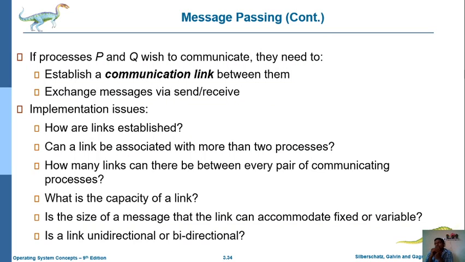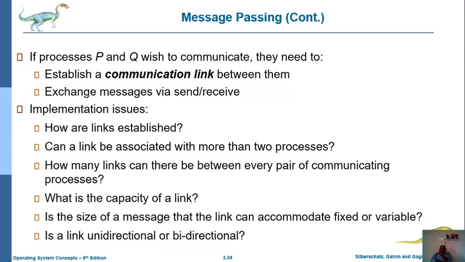In this process, there are several issues while implementing message passing, namely how such links can be established. That is the major problem. In case a particular link is associated with more than one process, that is, the link can be used by more than two processes, then who will access that link at which time?